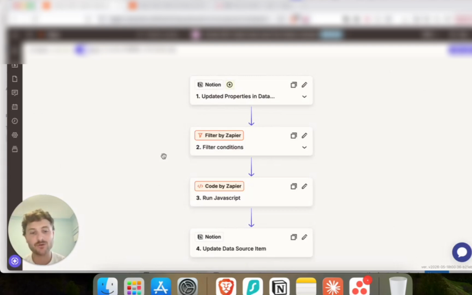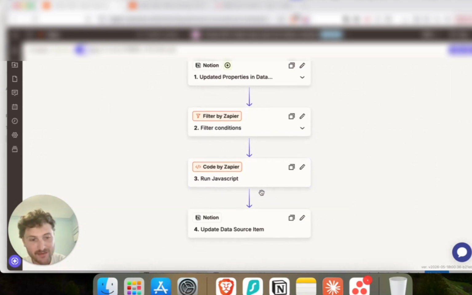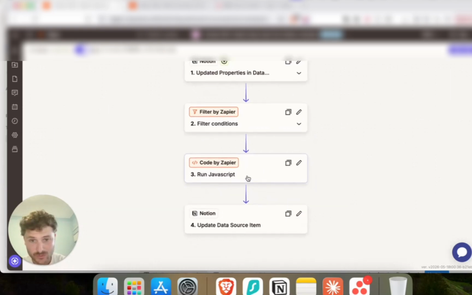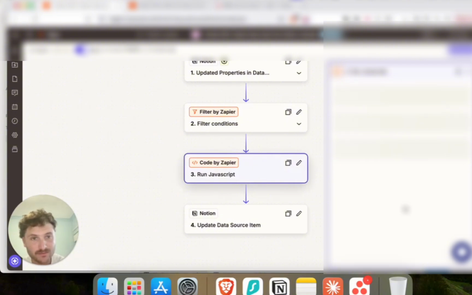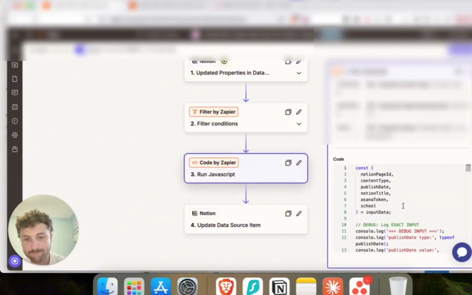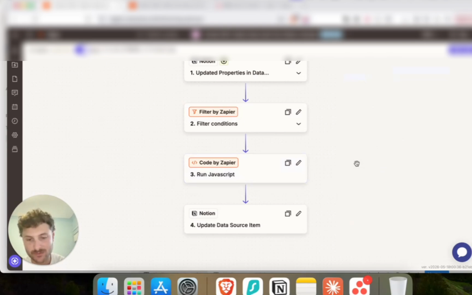And here it's a Zapier automation. First, Zapier watches the Notion database for updates, and then it checks the content type and validates if the content is ready for production. After that, the automation creates a structure inside Asana using the predefined template and custom JavaScript logic. There is also logic to automatically calculate the deadline and subtask due dates based on the publish date.